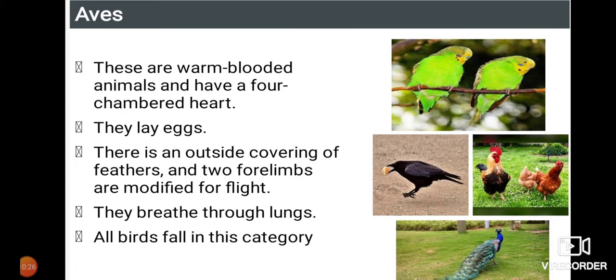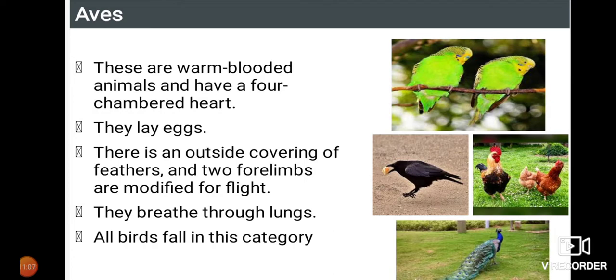And these lay eggs, and all the birds are covered with feathers, which are mainly helpful for what? They are mainly helpful for attracting other birds for reproduction, and they attract us too, isn't it? And the feathers are also helpful for flying. There is an outside covering of feathers, and the two forelimbs are modified into wings. So here the forelimbs are modified into wings covered with feathers. But the hind limbs are used for what?